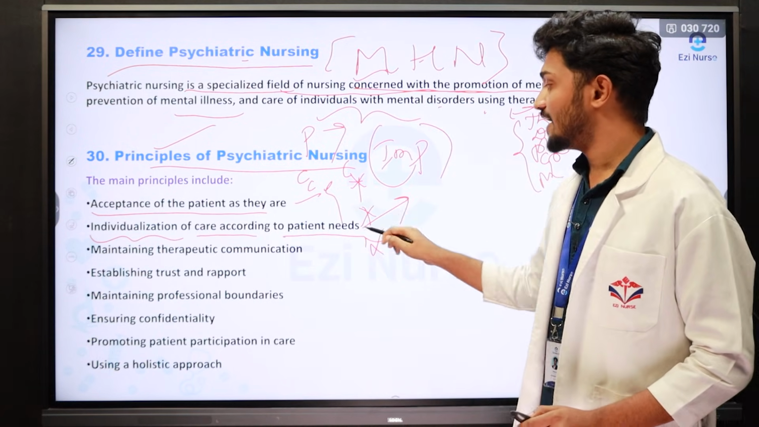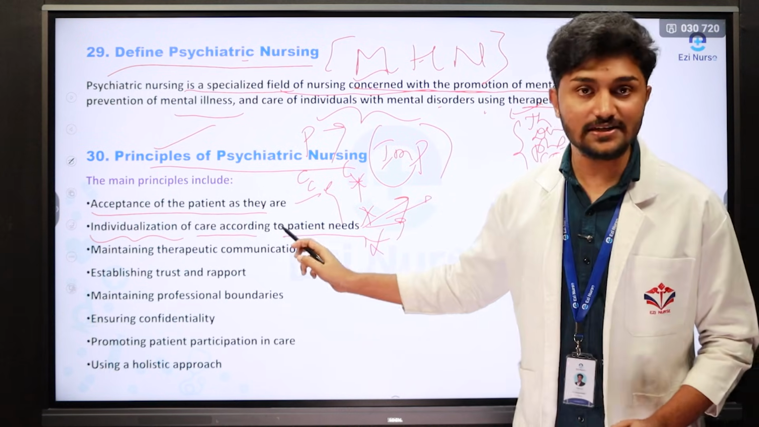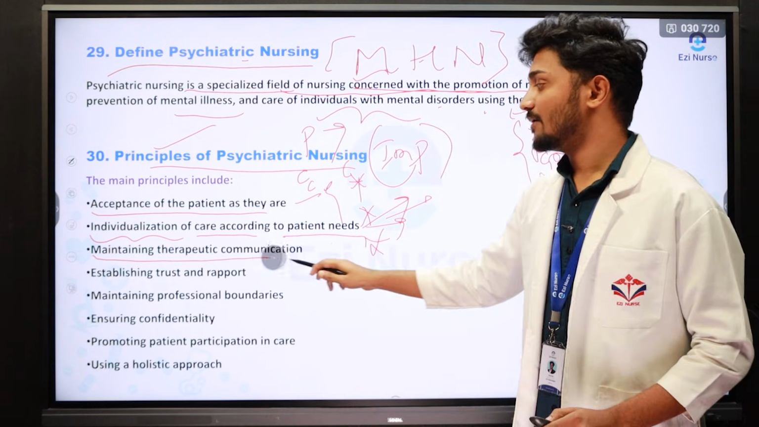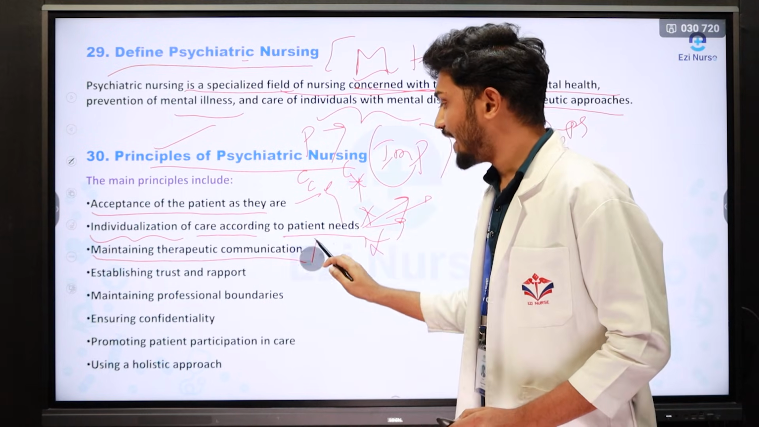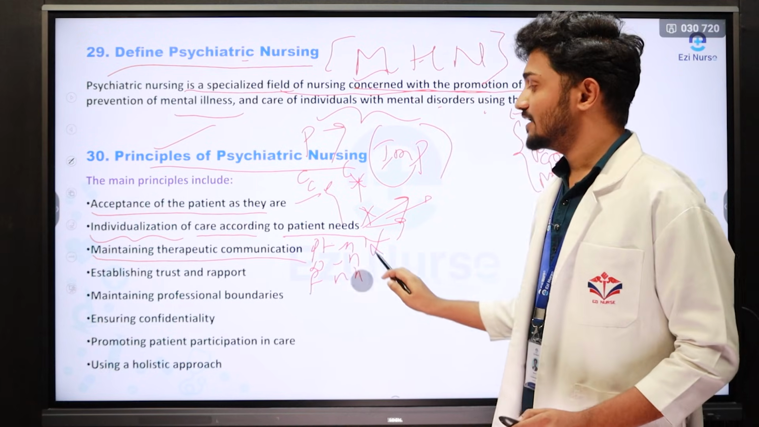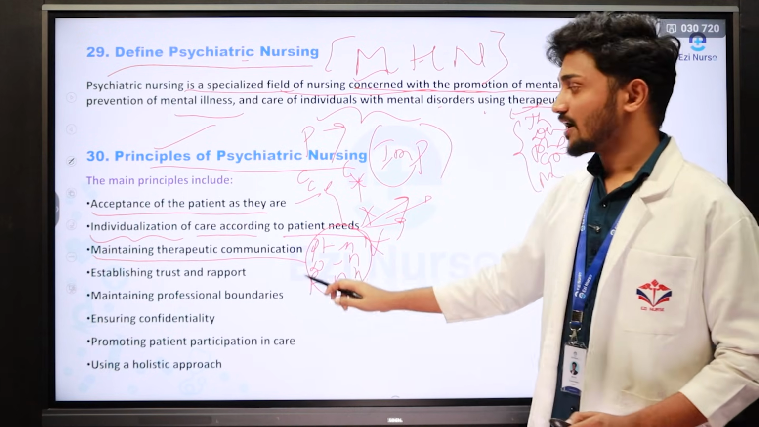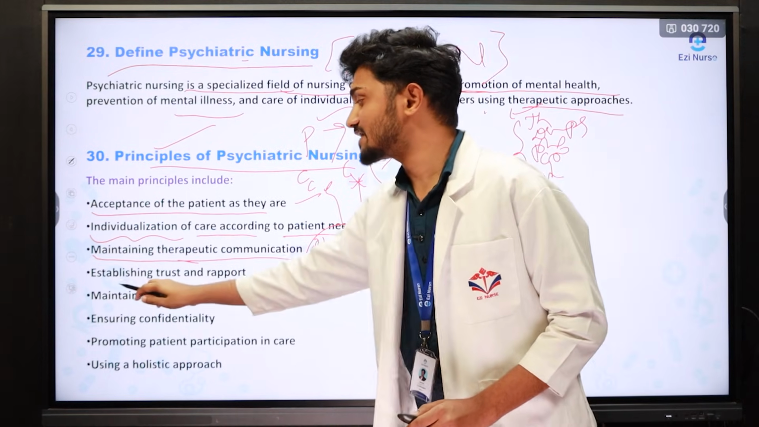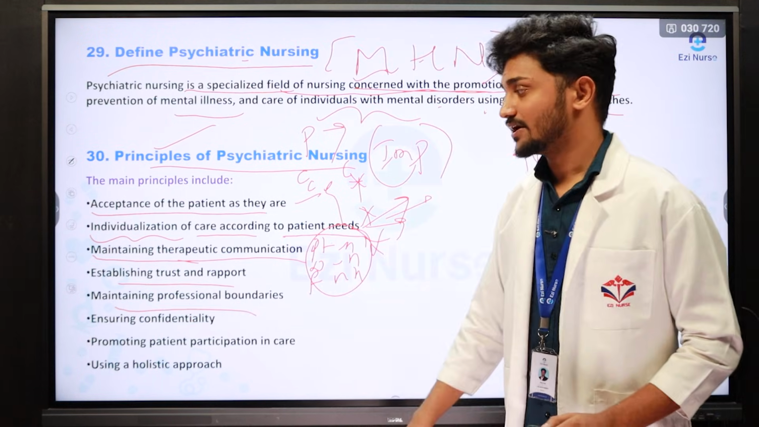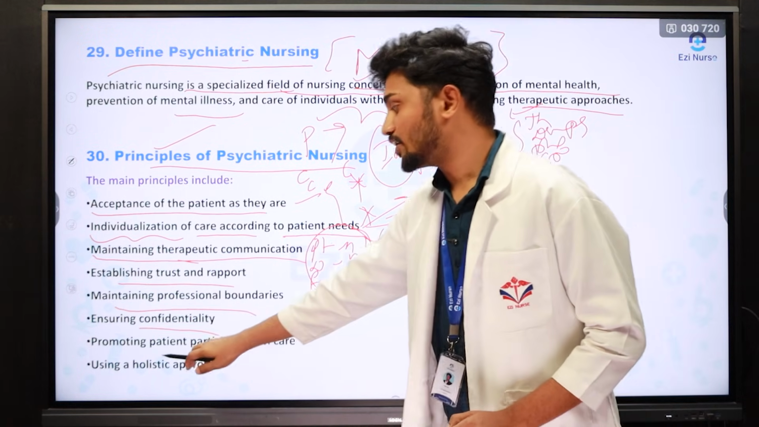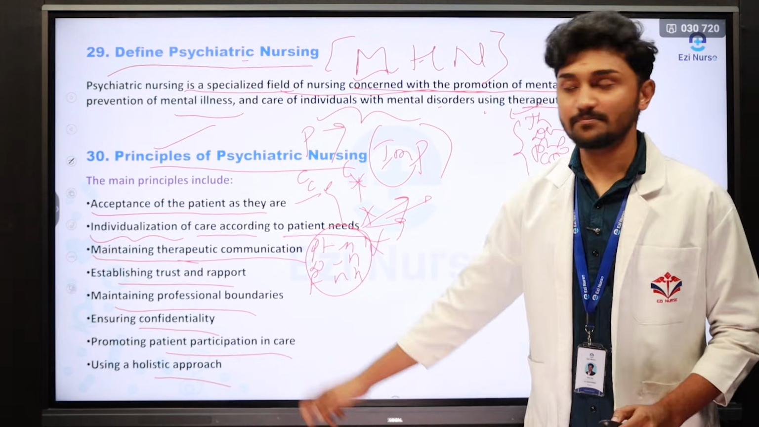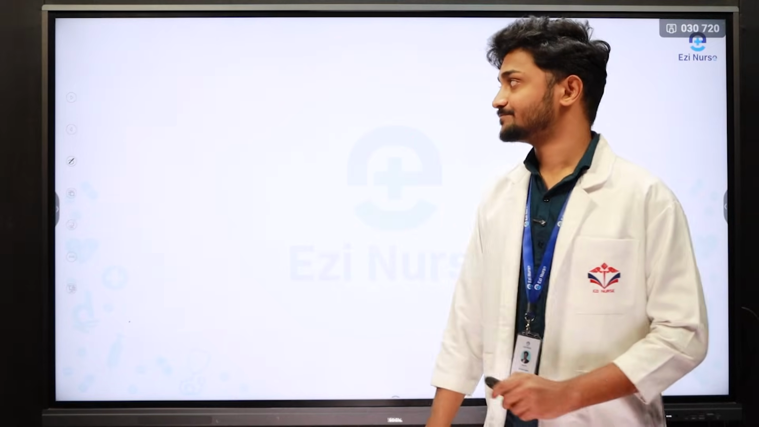Based on the patient, the family, and the background and history of the patient, we need to give appropriate care. The third one is maintaining therapeutic communication. Very important. Therapeutic communication between patient and nurse, doctor and nurse, or family and nurse. Here we need to maintain therapeutic communication; the communication is only related to therapy. Next one is establishing trust and rapport. Interpersonal relations should be maintained. Next one is maintaining professional boundaries, ensuring confidentiality, promoting patient participation in the care, and using a holistic approach. So these are all the very important principles of psychiatric nursing.